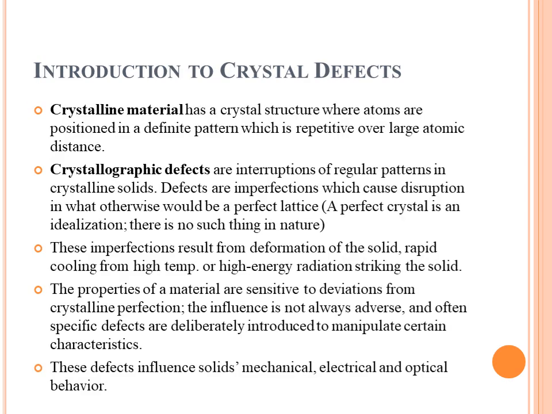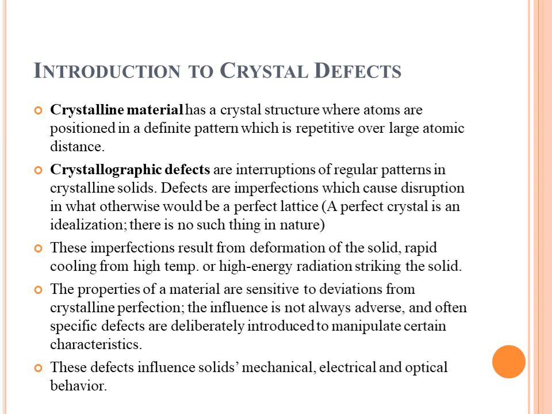This is the introduction to crystal defects. Defects are actually known as imperfections or impurities. A crystalline material has a crystal structure where atoms are positioned in a definite pattern which is repetitive over large atomic distance. Crystallographic defects are actually interruptions of the regular patterns in crystalline solids. Defects are imperfections which cause disruptions in what otherwise would be a perfect lattice.